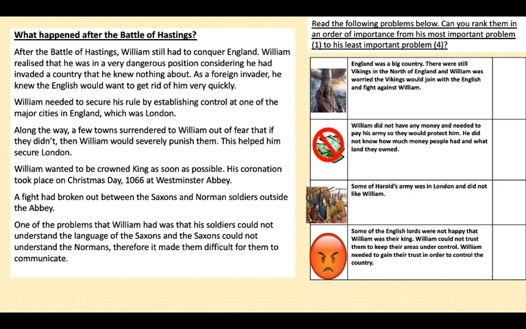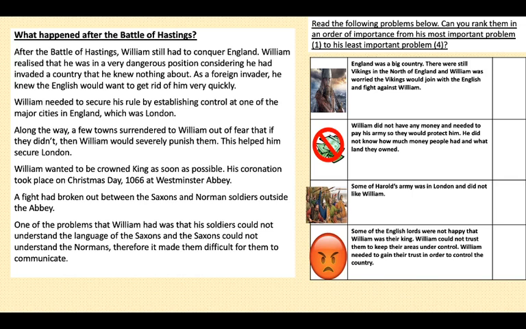So, one of the problems that William had was his soldiers couldn't understand the language of the Saxons, and the Saxons couldn't understand the language of the Normans, and that therefore made it difficult for them to communicate, so they couldn't really express their arguments in a communicative way, which made things difficult. And usually if you can't get your point across, it can almost end in a bit of an aggressive style, or things can get quite nasty. Okay, and it certainly got nasty in this instance.